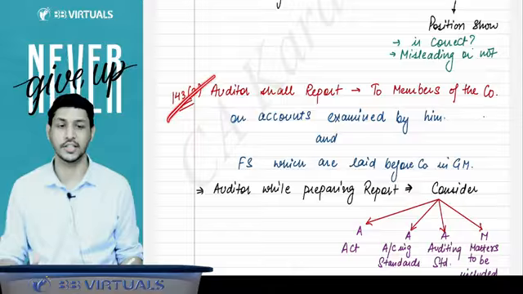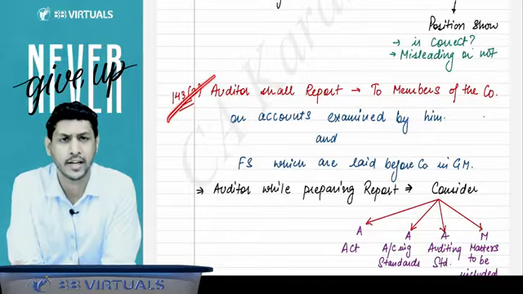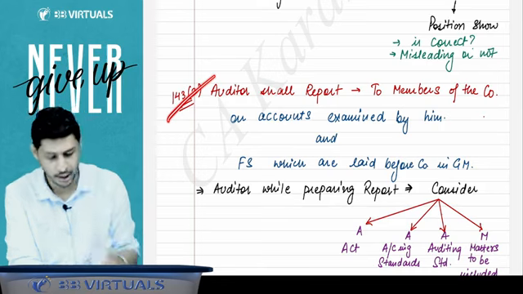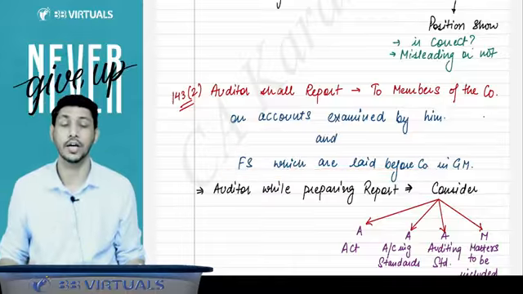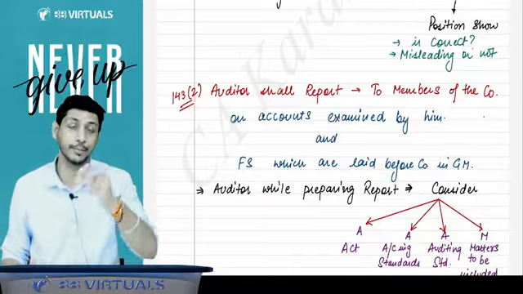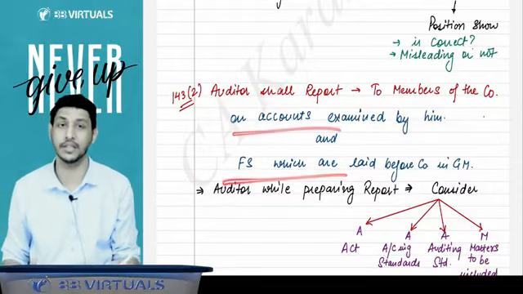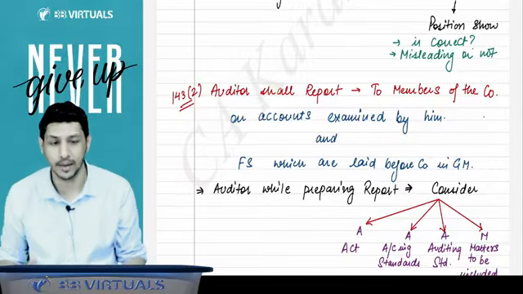Now 143 subsection 2 says that the auditor shall report to the members of the company. The auditor will prepare an audit report, and that audit report will be given to the members of the company on the accounts examined by him and the financial statements which were laid before the shareholders in the general meeting. So he will examine the books of account and the financial statements and prepare an audit report, and that audit report will be given to the members.